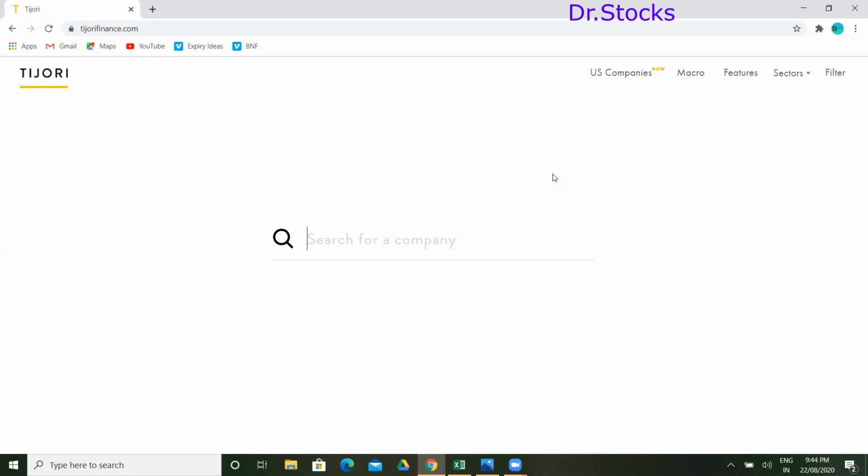Tijori Finance is a Bangalore-based company, and it is giving some clarity on the financial things we are seeing as new in the industry on fundamental analysis specifically. It has complete information about all the sectors if you are looking at any company. What is the market presence of that company, what spends they are doing on R&D work and advertisement, what store rent they are paying, and how much they are spending on rent. All these things get populated here.